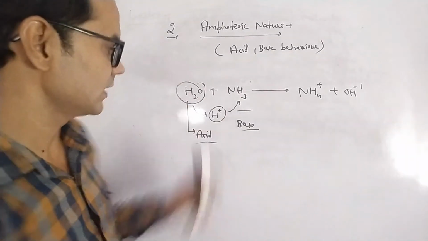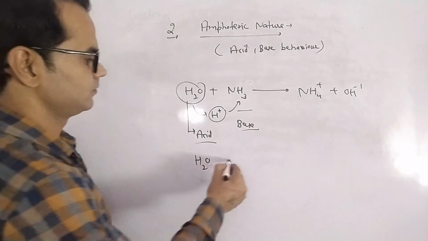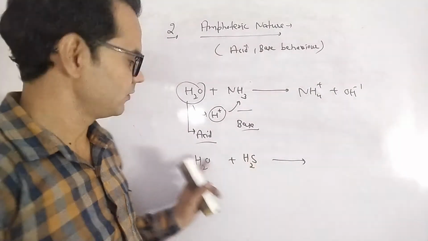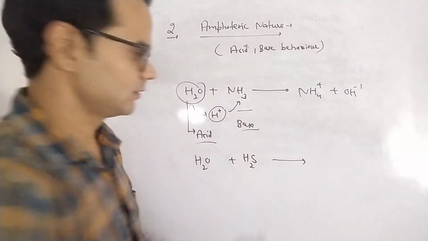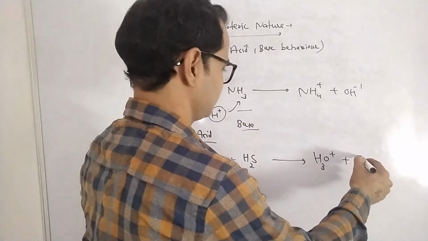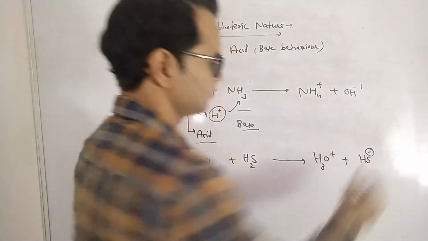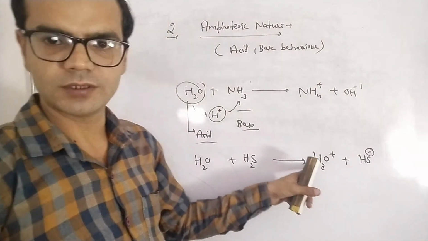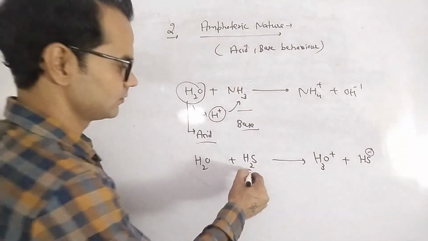But if the reaction takes place with H2S, water plus H2S, here we can say water has accepted the proton coming from H2S.